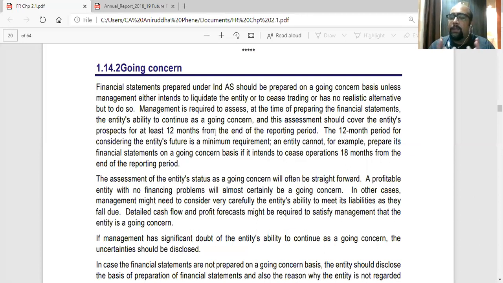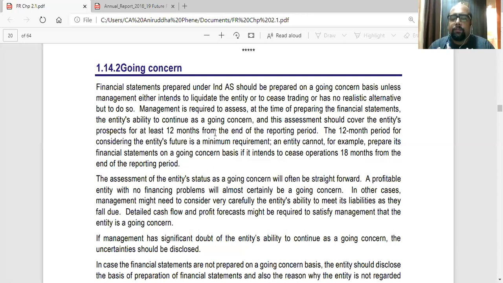But if the management is planning to liquidate the entity within 12 months of the end of the reporting period, or any time after the reporting period, maybe 2 years from the reporting period, then obviously disclose that. Disclose that you are not a going concern, as the company's future is weak. But if you are, then people will assume that you are a going concern.